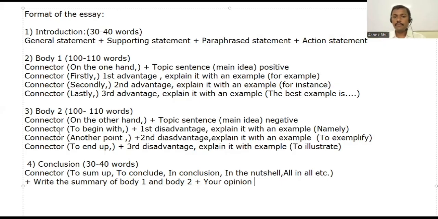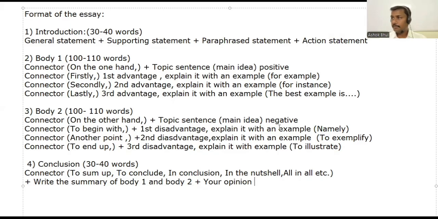Okay, now connector: on the other hand. Now here you can have options like on the contrary, on the flip side. Okay, on the contrary is there. Like that. Then topic sentence or main idea you can have. And in this particular paragraph, we are going to talk about mobile in a negative way. Negatives are there. And then we can have the first connector. What is it? To begin with. Then first disadvantage.